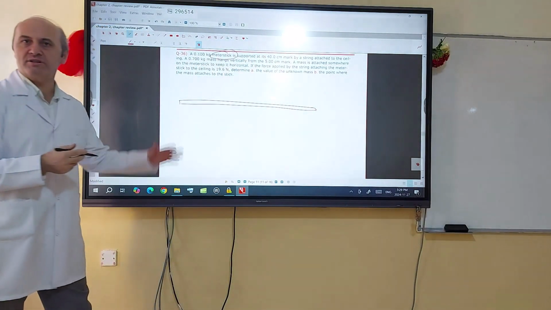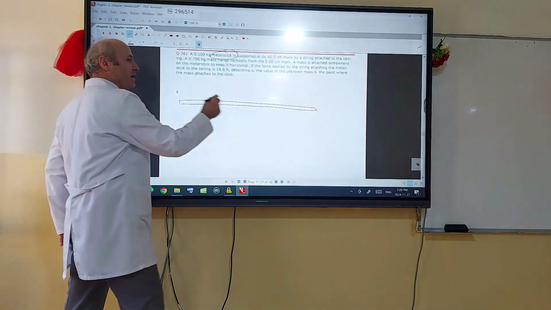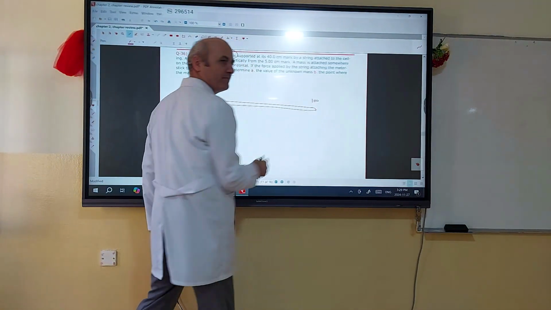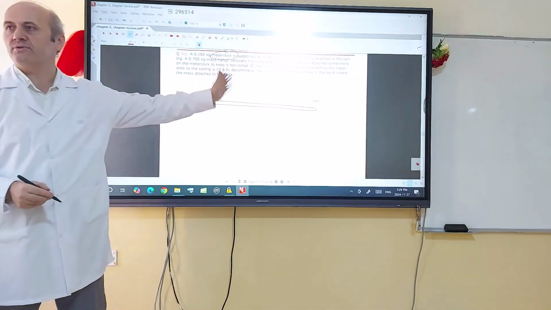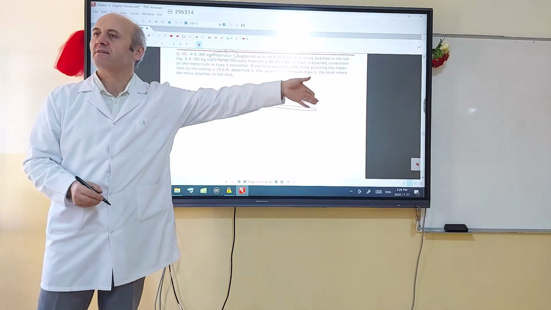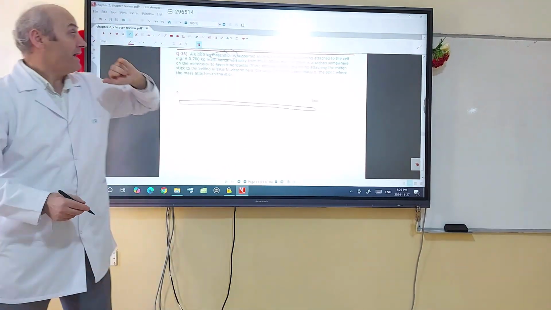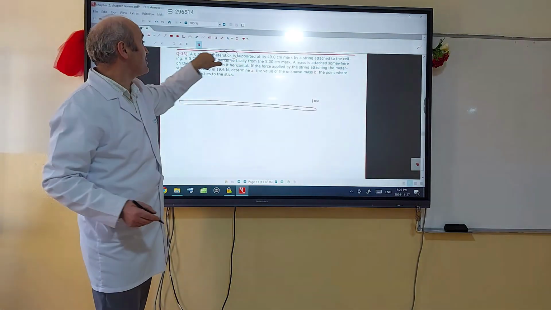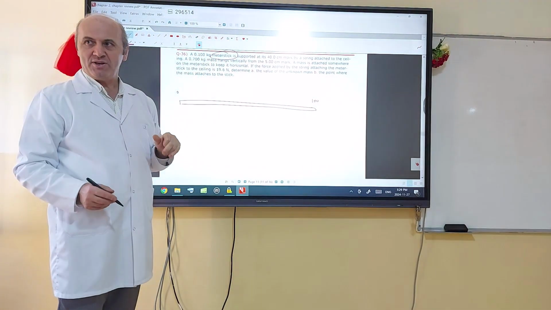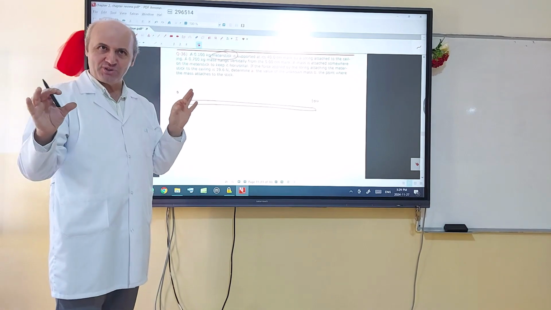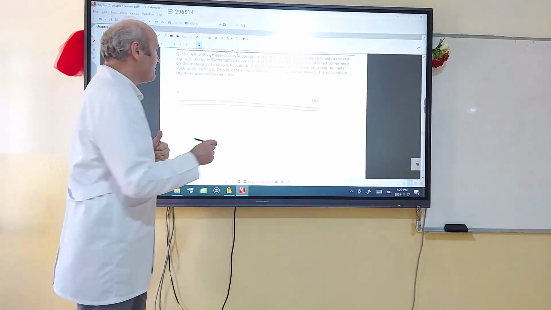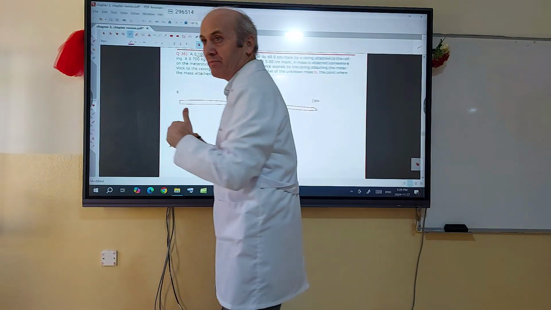On this meter stick, from 0 until 100, there are markings: 10, 20, 30, 40, 50, 60, 70, 80, 90, 100. And suppose there is a 0.1 kilogram mass. It's a uniform object, so the center of mass is the midpoint. So I will draw this 0.1 kilogram from the midpoint.